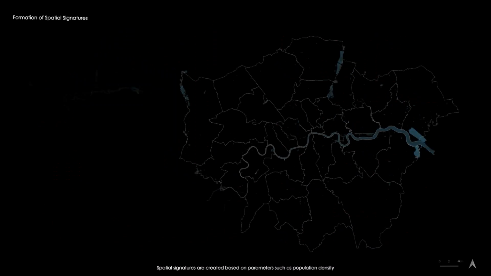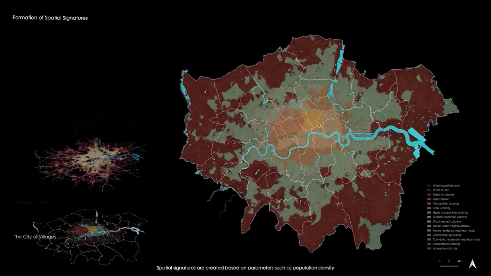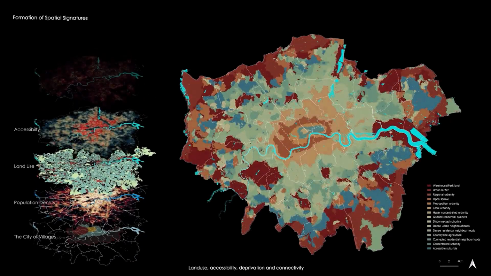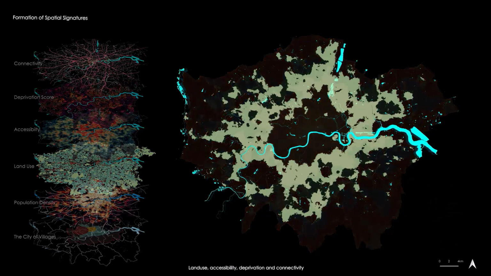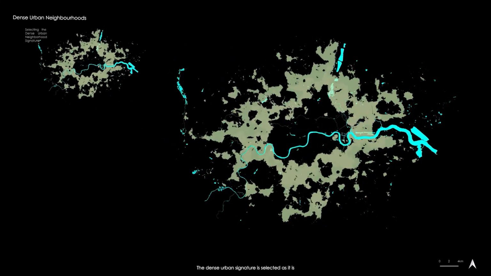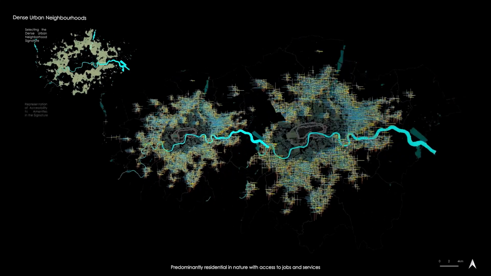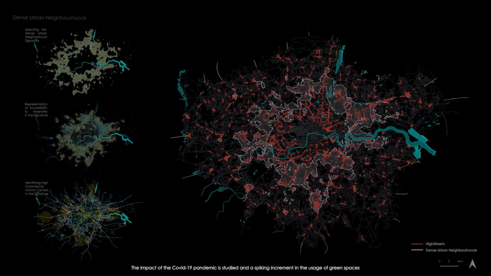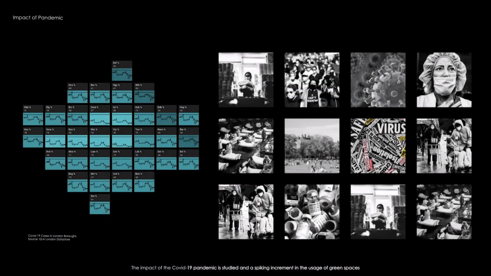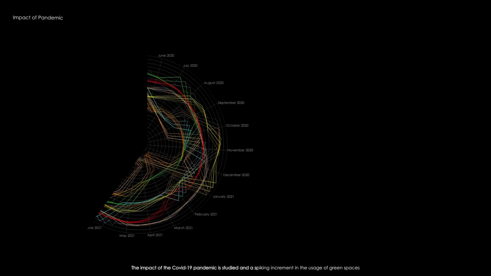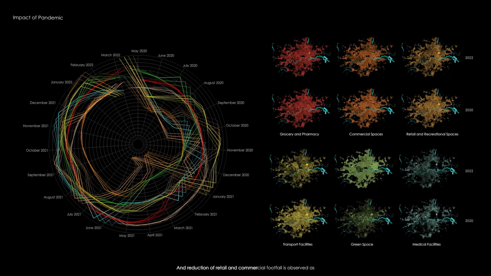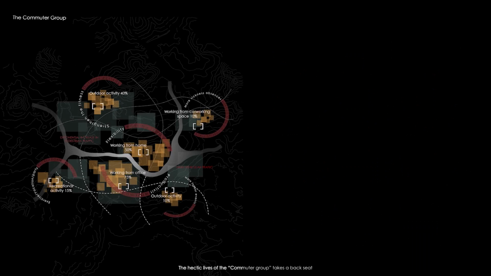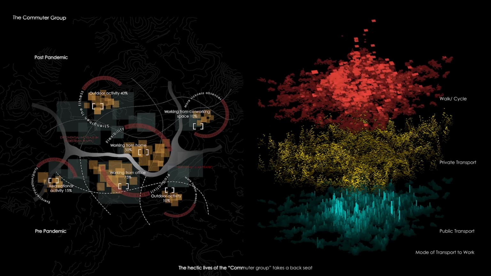Spatial signatures are created based on parameters such as population density, land use, accessibility, deprivation, and connectivity. The dense urban signature is selected as it is predominantly residential in nature with access to jobs and services. The impact of the COVID-19 pandemic is studied, and a spiking increment in the usage of green spaces and reduction of retail and commercial footfall is observed as the hectic lives of the commuter group take a backseat.